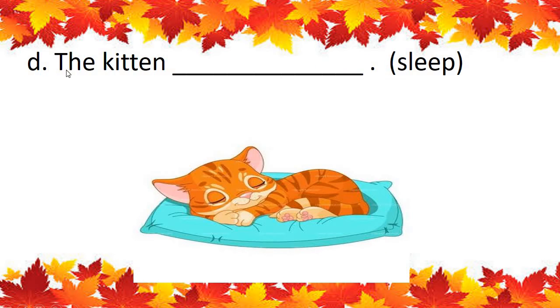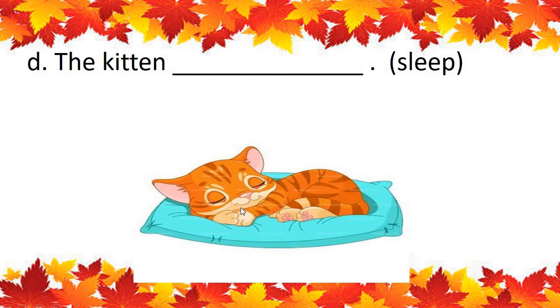Now see next sentence. Sentence D. The kitten. See in the picture. This is a kitten. Can you see the kitten? What is it doing? Very good. Sleep. The word given here is sleep, S-L-E-E-P. Kitten. You know what a kitten is? Very good.